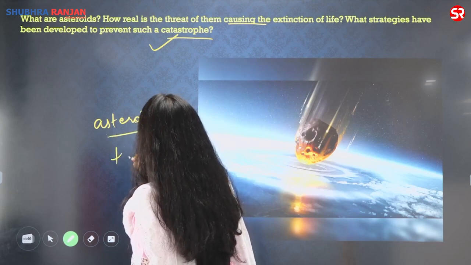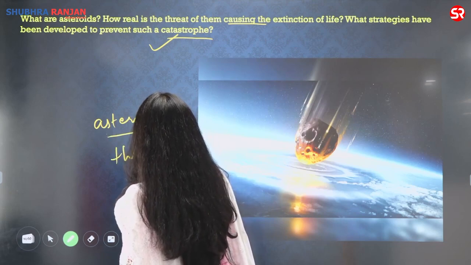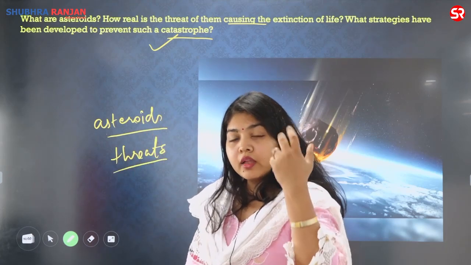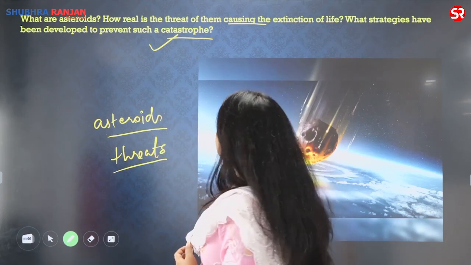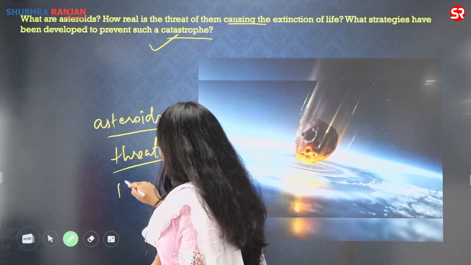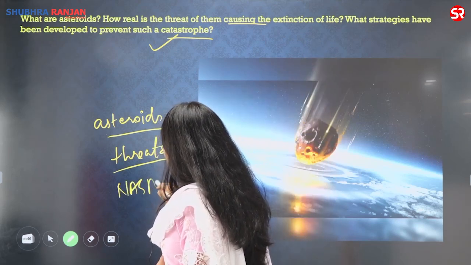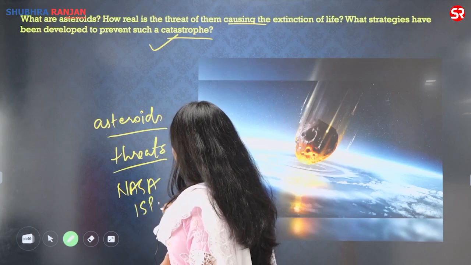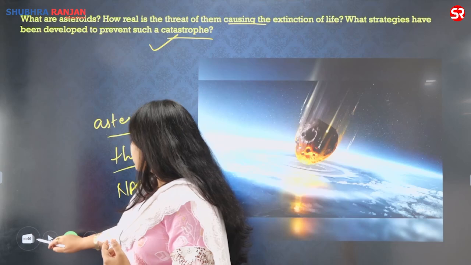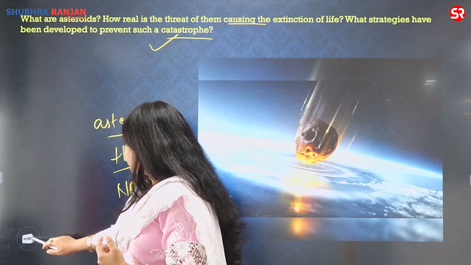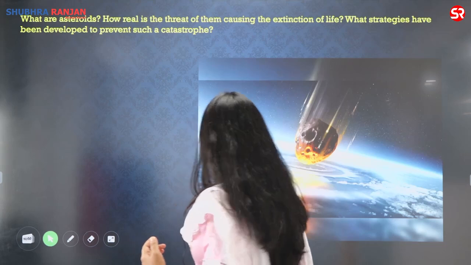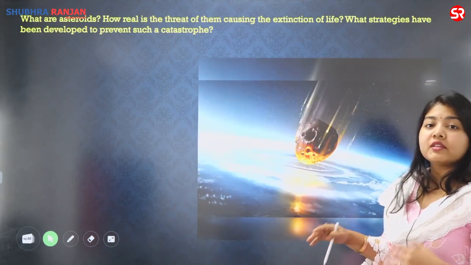Then we need to address the threats and how real the threats are. So we have to give one or two examples of how in previous times the asteroids have caused destruction. What are the strategies? Here you have to write about the initiatives from NASA, the plannings of ISRO to handle the asteroids. If at any time they hit the Earth, how will they tackle this issue? So this is what this question is actually asking from you.